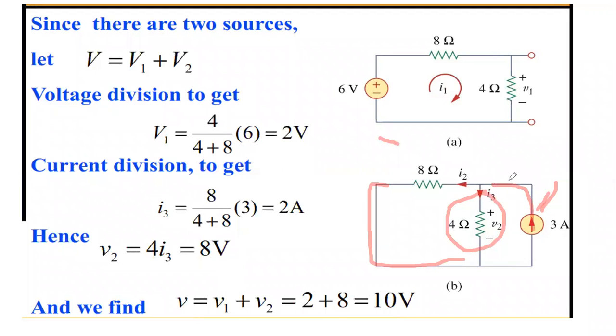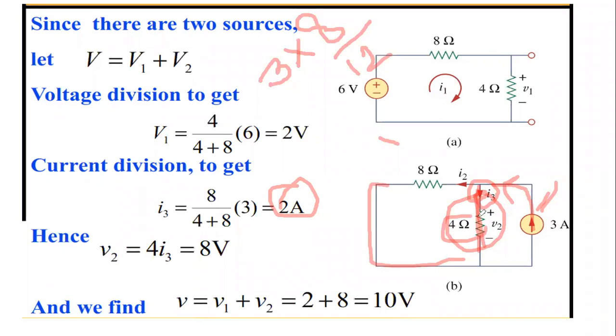You should remember the current division rule. This current is being divided into 2 parts. So 3 ampere is being divided into 2 parts. 3 ampere into opposite resistance. Opposite resistance is 8, because I need to find this current I3, current in the 4 ohm resistor. So 3 into 8 divided by total, total is 12. That will give us 2 ampere current. Now 2 ampere into 4. 2 ampere current is this one, I3. Current into resistance will give you voltage V2. So 2 ampere into 4 will give us 8 volt as V2.